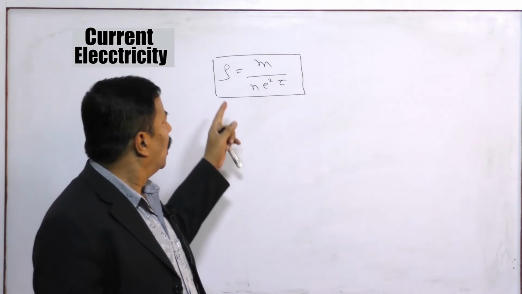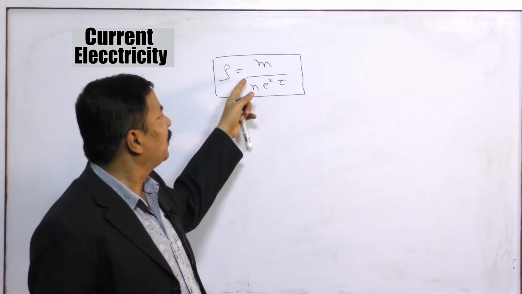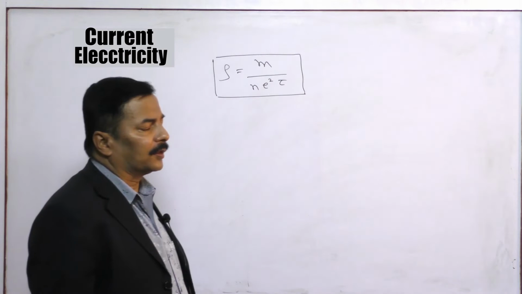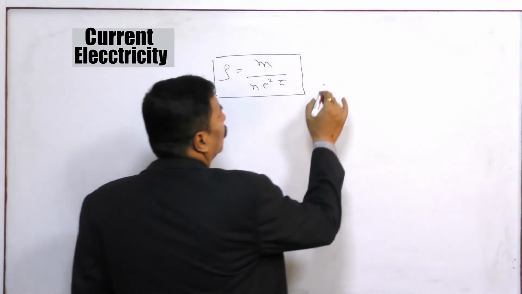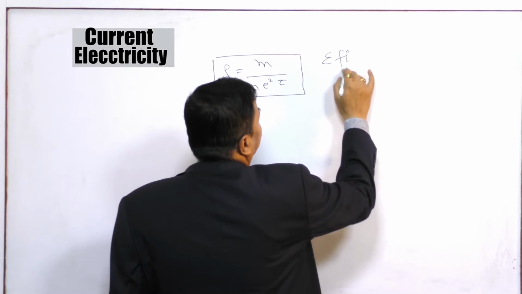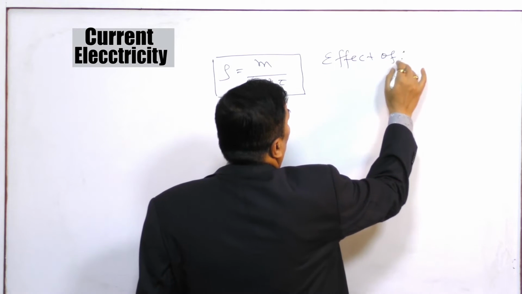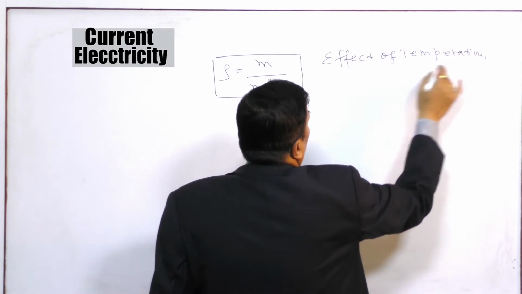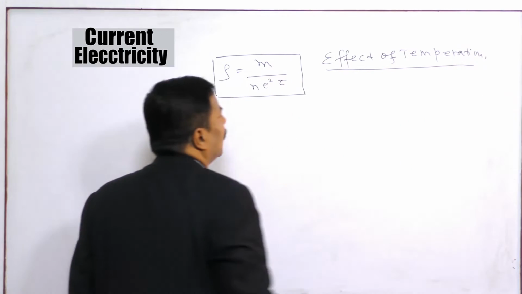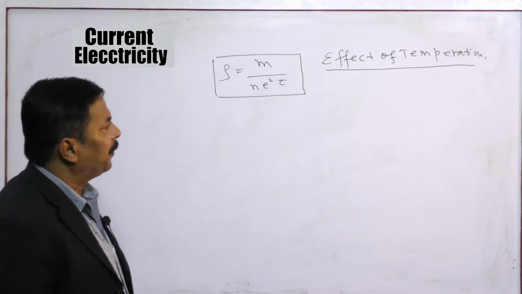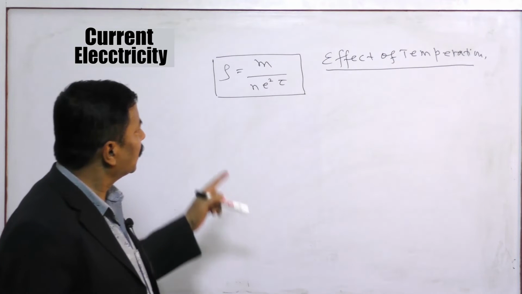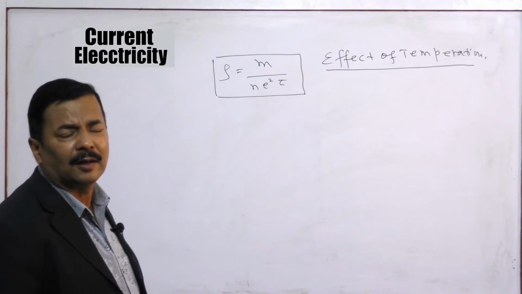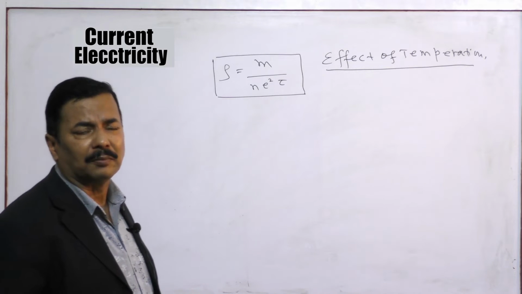So the specific resistance, resistivity, is equal to M by NE square tau. M is the mass of the electron. Now we would like to see the effect of temperature. Experimentally, we will see the effect of temperature on conductors, semiconductors, and also some specific alloy conductors like nichrome, constantan, manganese.